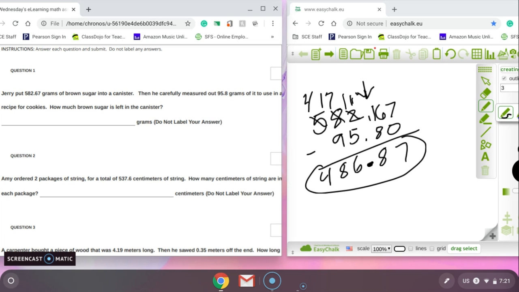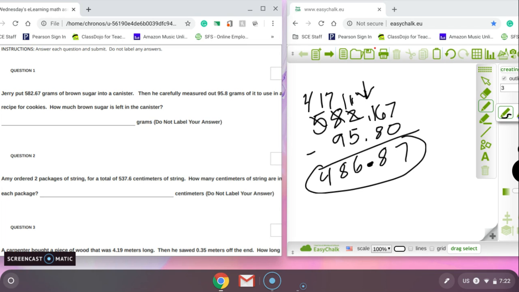I'll leave that up there while I read number 2. Amy ordered 2 packages of string for a total of 537.6 centimeters of string. How many centimeters of string are in each package? All right, so we have 2 packages and there's 537.6 total. So how can we figure out how much each one of those is?